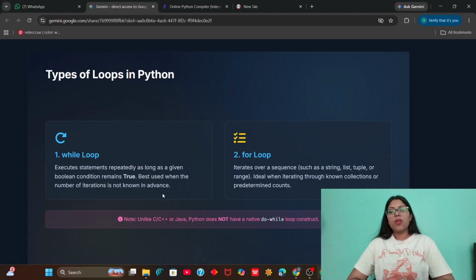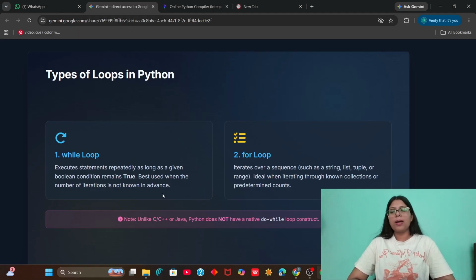It is best used when the number of iterations is not known in advance. So let us take such a condition where we don't know how many times the loop is going to run. For example, the first example that I gave you, while you are living, you have to breathe, right? We don't know how long we are going to live. We may live for 5 years, maybe 2 years, or maybe 50 years.